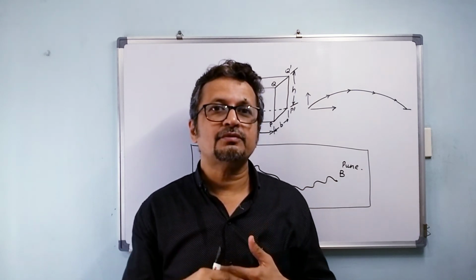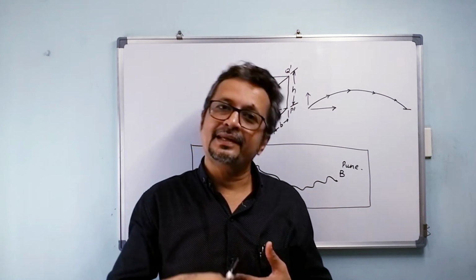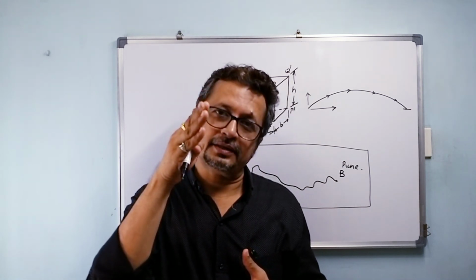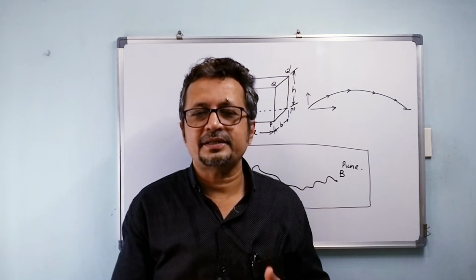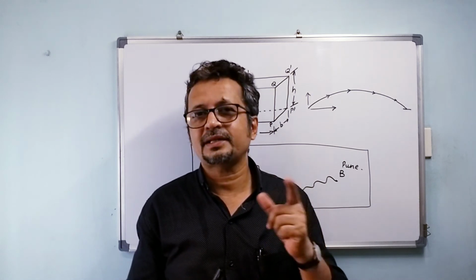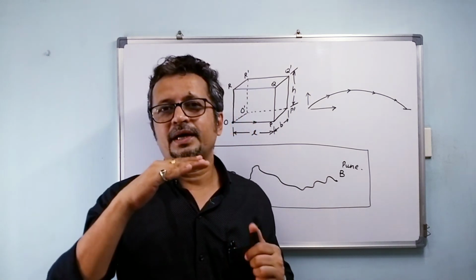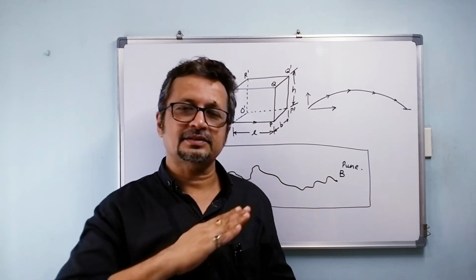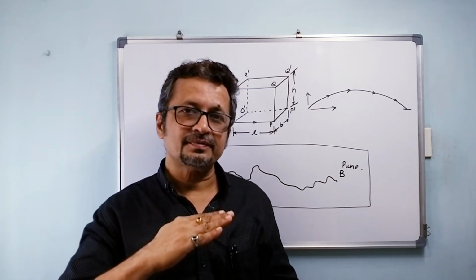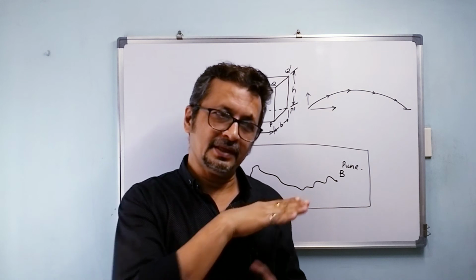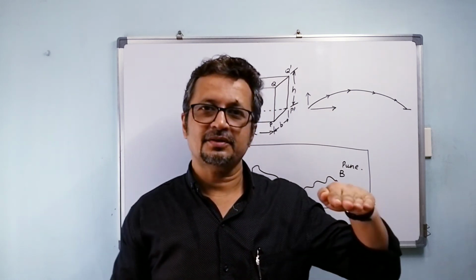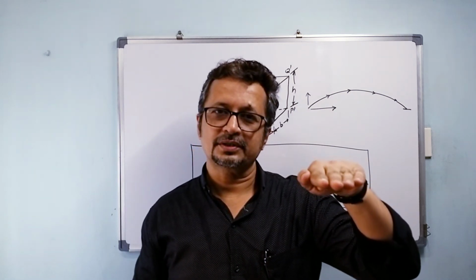From Mumbai, if I have to go to Delhi, Delhi is northwards, correct. So I should have started straight towards Delhi, but I don't do that. My flight takes off like this. As it takes off, it goes to the Arabian Sea and then it takes a turn towards north.